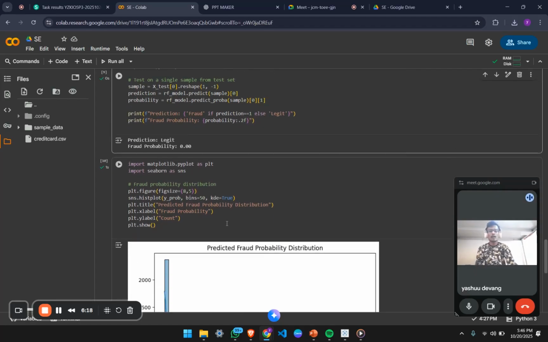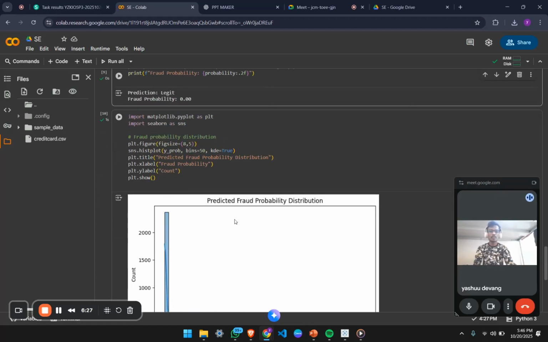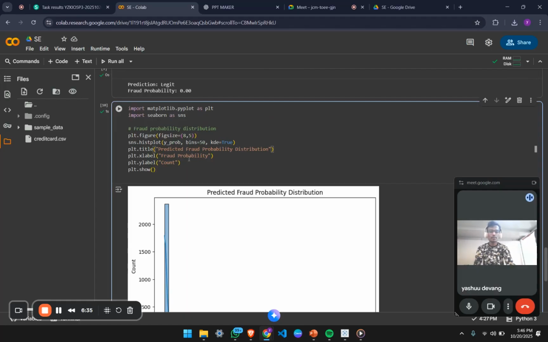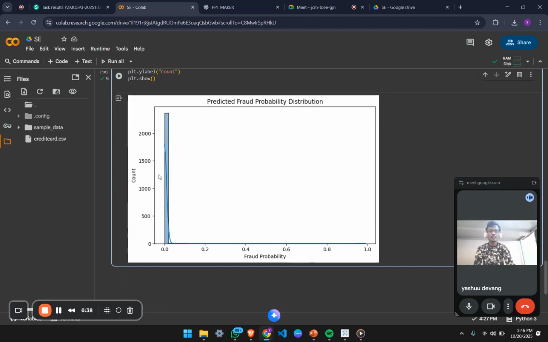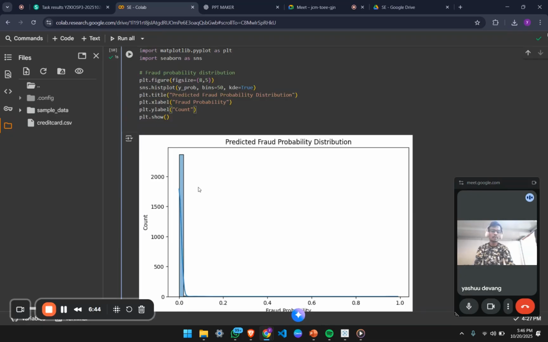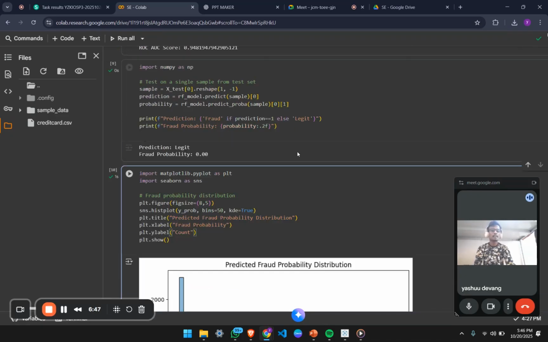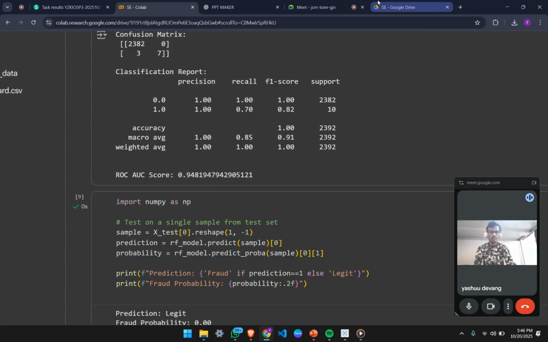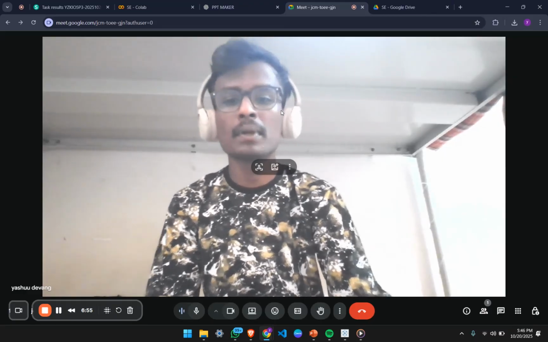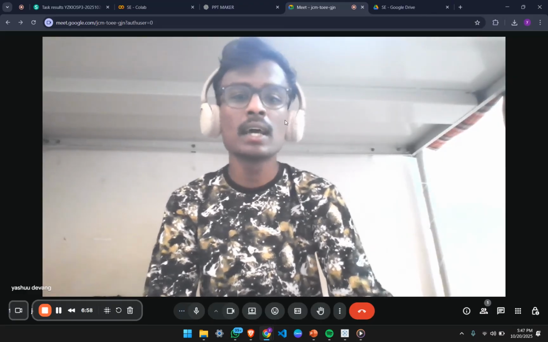That means if you apply this dataset to our existing platform, we will get good accuracy. Then I have plotted the graph of how many people are going to be fraud or not, the fraud probability distribution and fraud probability count. So how many people are going to be fraud, and where the people are not getting the fraud. This is my prediction, and this is my ROC curve. This is my assignment one, where I have shown the complete data of people getting fraud or not by using the dataset from Kaggle.